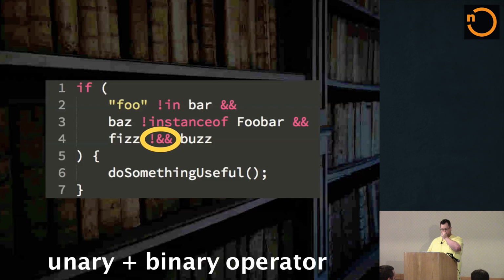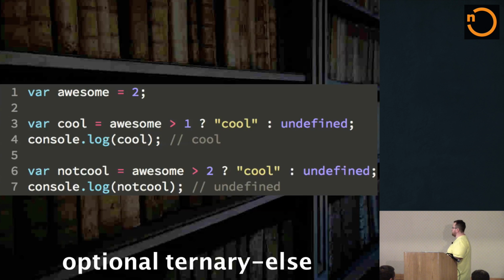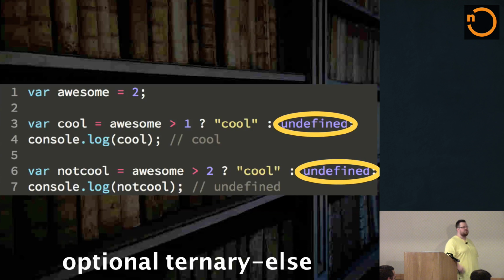Here's another example. I actually do this a lot in my code. I don't know whether you do, but I end up having a lot of situations where I have this optional parameter or this optional clause on the end of my ternaries, where it's usually I just put in a placeholder like undefined or null, because I can't really use the or guard because I don't want it to actually be the value of the test awesome greater than 1. I want it to be this value, and if it's not possible to assign it, I just want the undefined or the null or whatever.